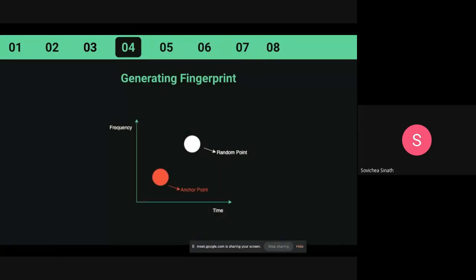Okay, so let's talk about what we can store in the database that makes it searchable. We have frequency and we have time. Frequency is always a fixed-range value, from 0 to about 22,050 hertz. But to make it more simplified, we're not storing the actual frequency itself. We're storing the index of the frequency bin.